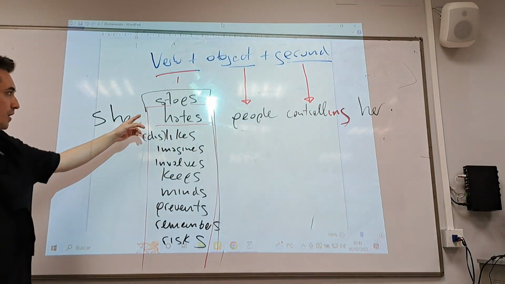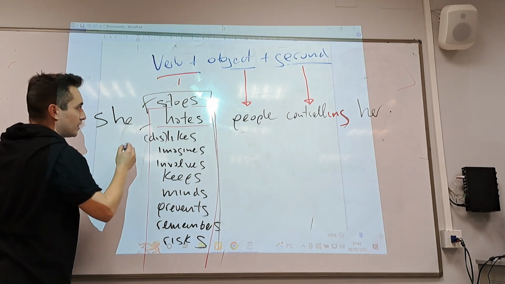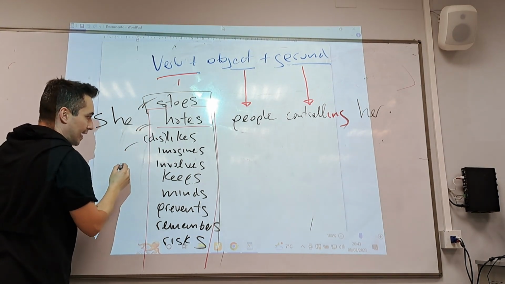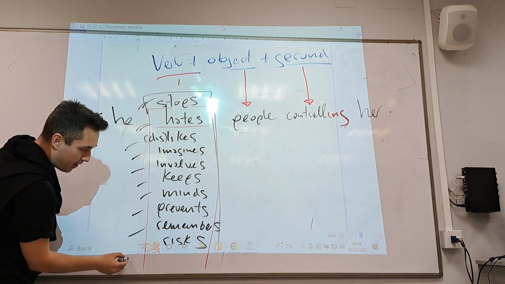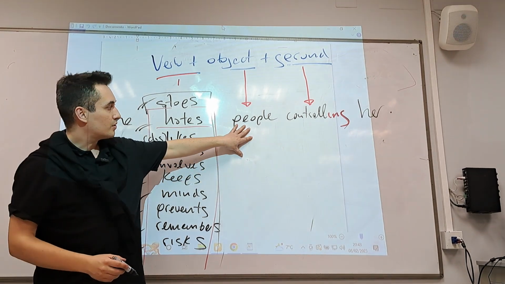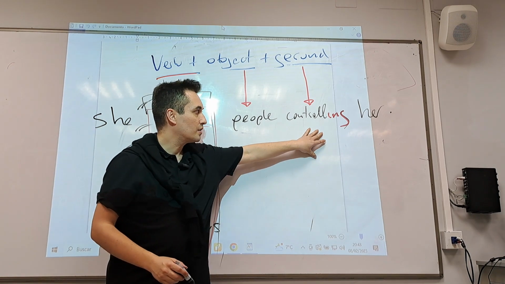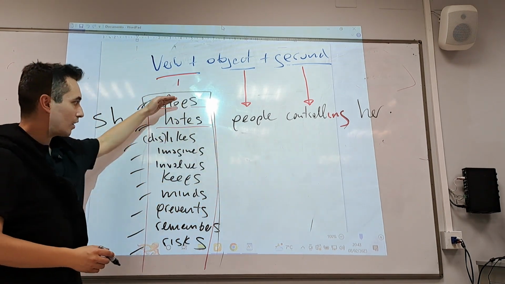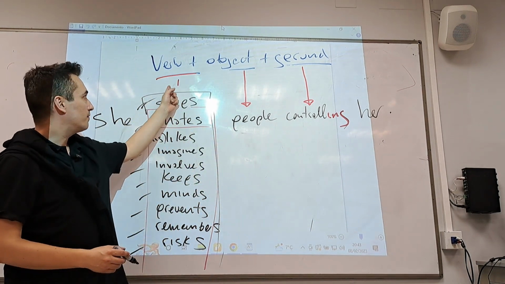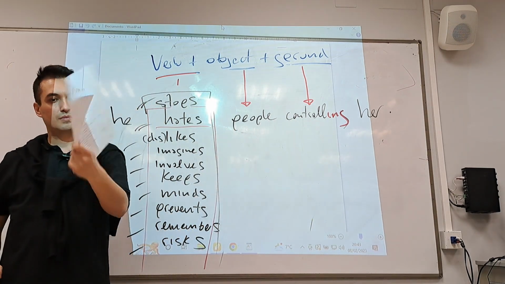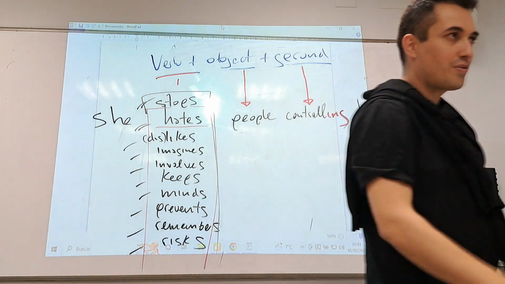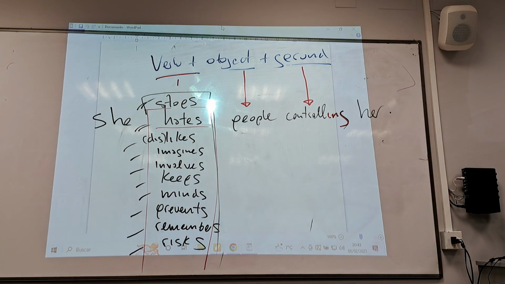But remember these verbs, yeah? Stops, hates. To stop, to hate, dislike, like, imagine, involve, keep, mind, prevent, remember, risk. Somebody, and then gerund. Yeah? This is the club of verbs that accept verb, object, and then gerund. And that is the end of the grammatical explanation. Any questions?